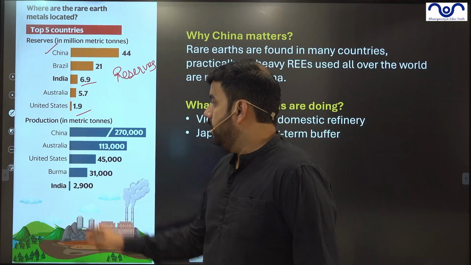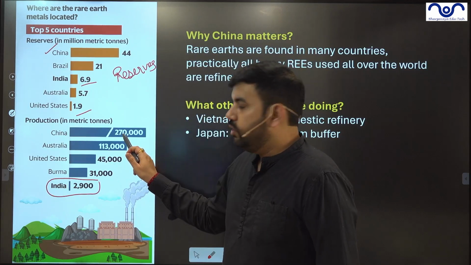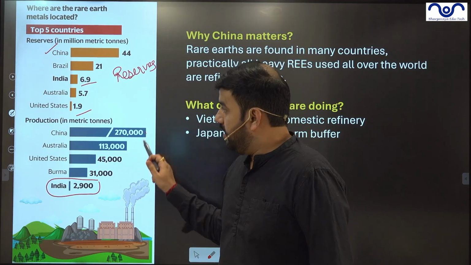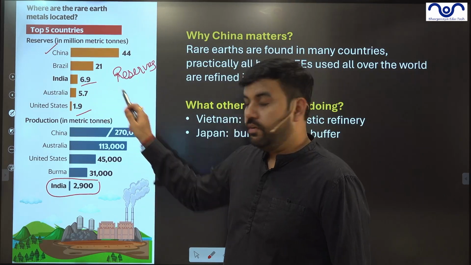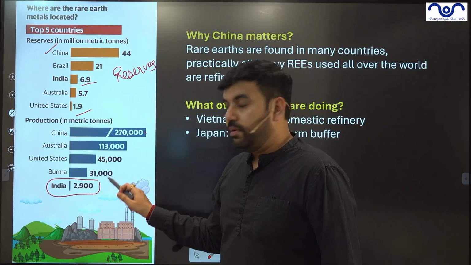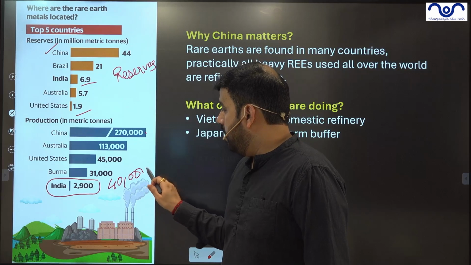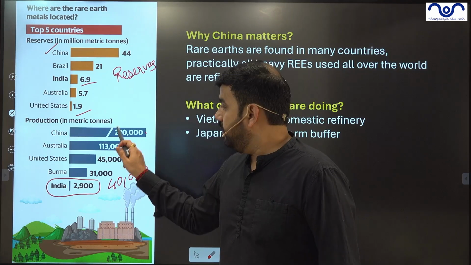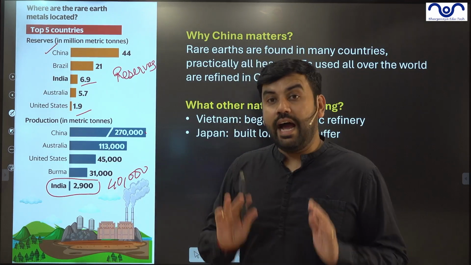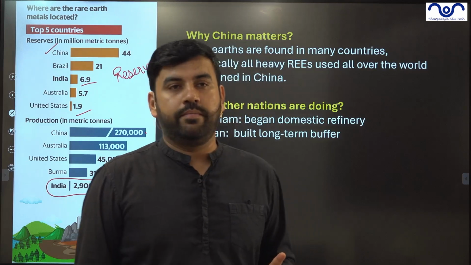But please remember, production. Look at the production. India is nowhere in terms of that. China is producing 22,70,000 metric tons. India has 15% of the reserve, but is not even producing 15% of the supply. Now, India, as per this, should have been producing around 40,000. But how much is India producing? This is close to 1.5%. So that's why India has a reserve, but India does not have the capacity to produce and to refine.